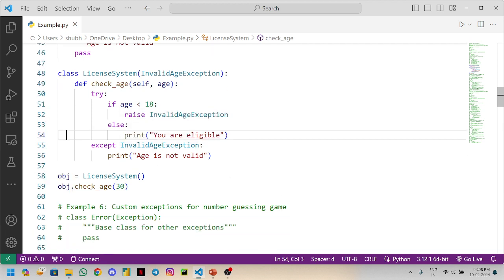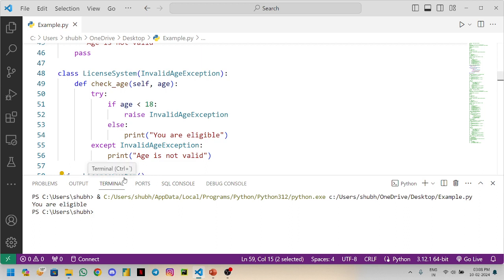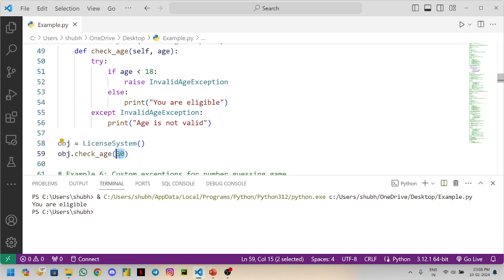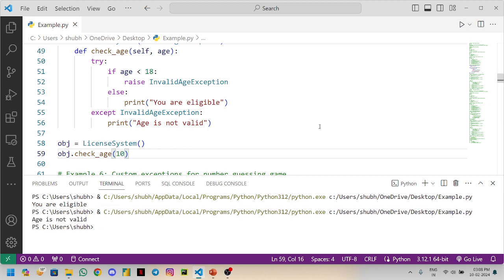So here we are checking the age 30. Now we will run the program. See, you are eligible. Like with 10, we get age is not valid.